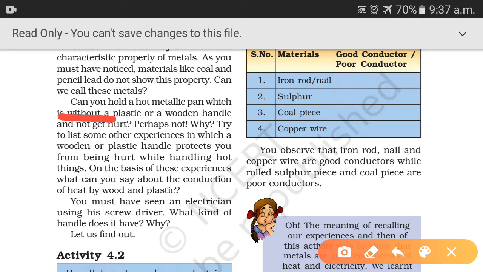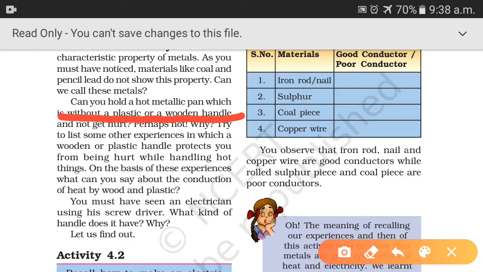Can you hold a hot metallic pan which is without a plastic or wooden handle and not get hurt? Perhaps not. See beta, whenever you work in the kitchen, the handles of a cooker or metallic pan are made either of wood or of plastic, because they are insulators, they are not good conductors of heat, and you do not get hurt.